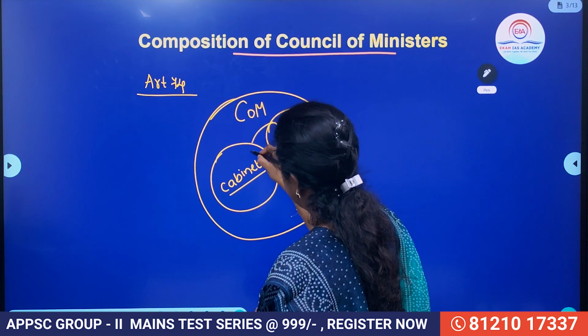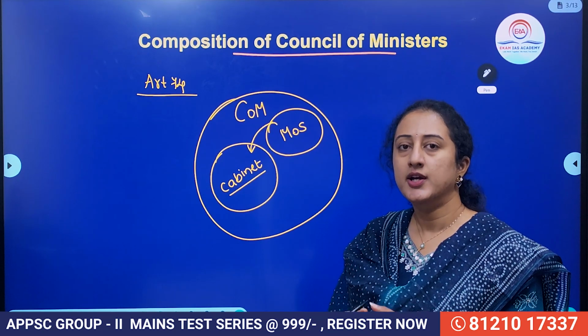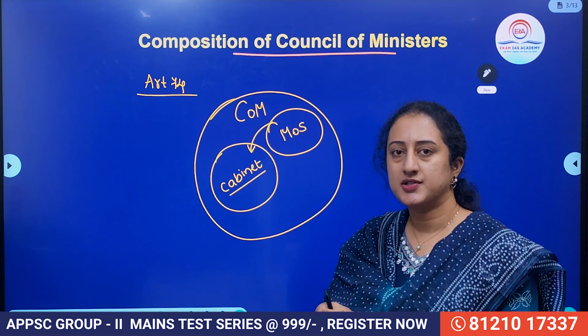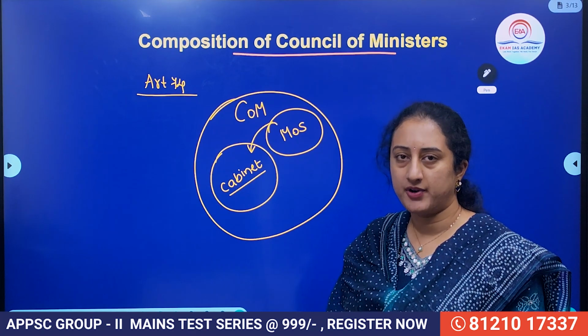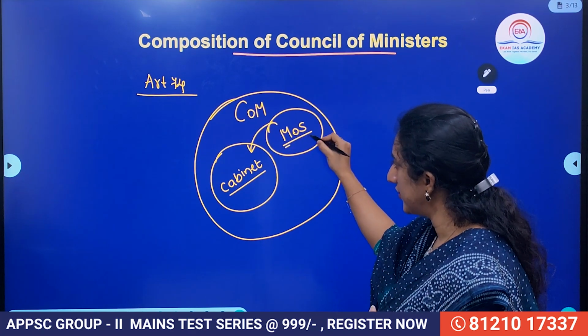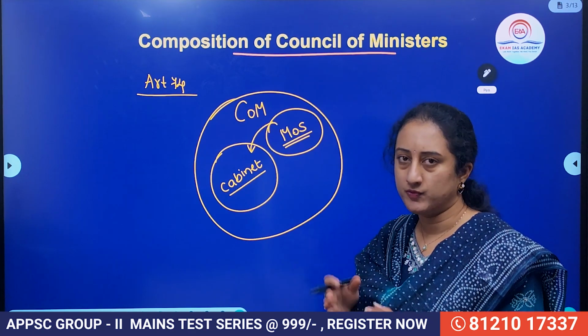MOS are those persons who are part of the Council of Ministers but not of cabinet rank. They will be assisting. That means these persons are considered as ministers in training. In future, they are elevated to cabinet rank. So MOS are the persons who generally assist the cabinet ministers. For one cabinet ministry, there can be 2 or more MOS also.